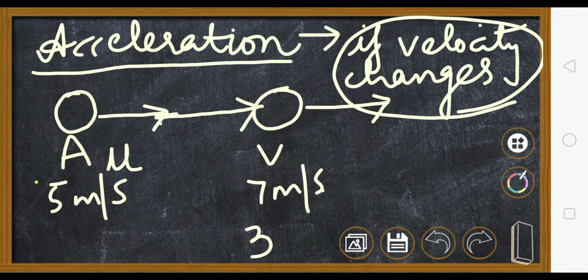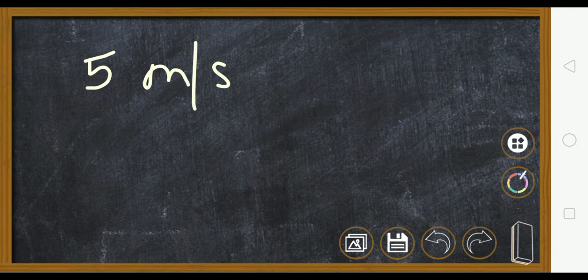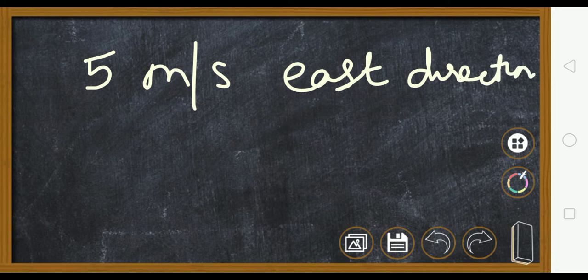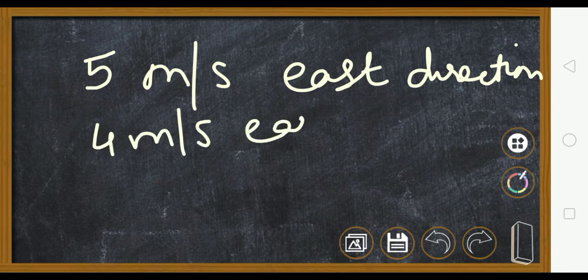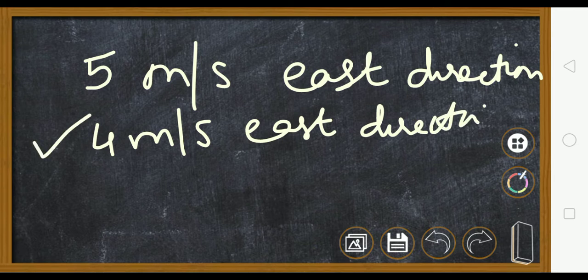When can a velocity change? Now suppose a body is going with 5 meter per second, and since it is velocity, I have to give the direction also, in the east direction. Okay, this is the velocity of a body. Now suppose it becomes 4 meter per second but in the east direction, we say that velocity has changed.